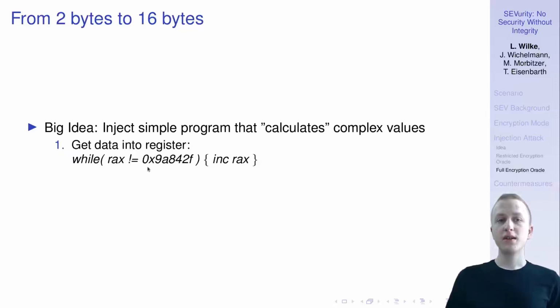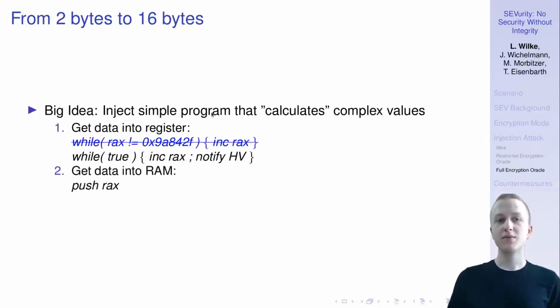However, we clearly cannot do this comparison here inside our program, because for this we would have to inject this value here. And if we could do that, then we didn't need this whole approach after all. So the idea is, let's move this comparison step to the hypervisor. And for this, we emit a signal of sorts every time we increment the Rax register here.